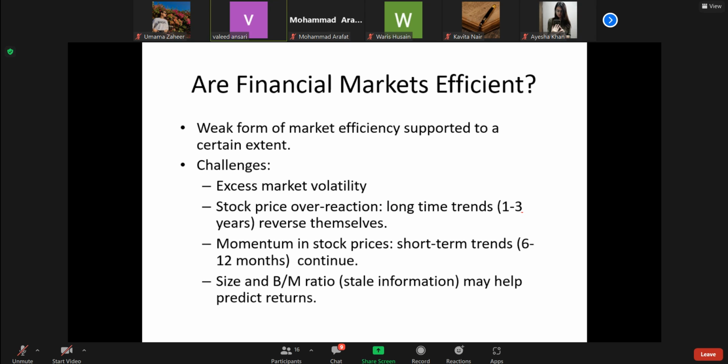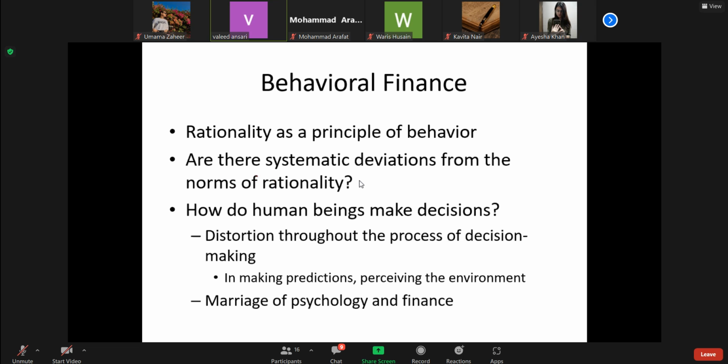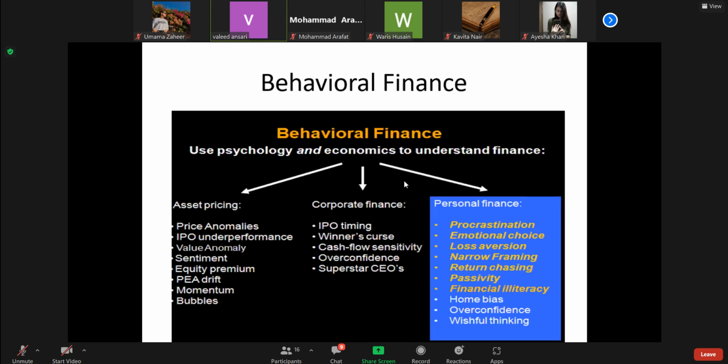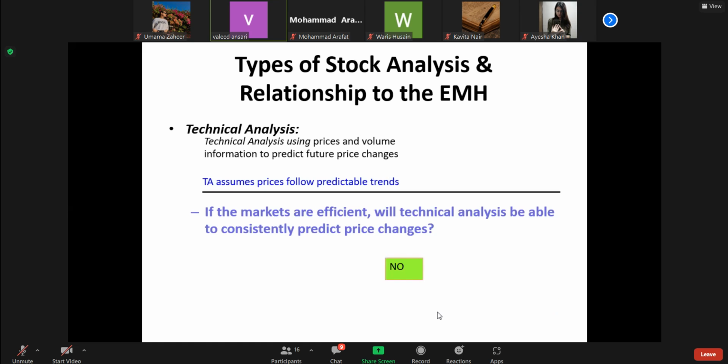I will take these up in my next class to start with, and then I will go on to discuss other things about macroeconomic and other factors. So I close here because I think you should imbibe this information first.